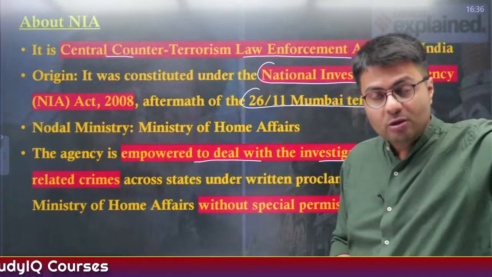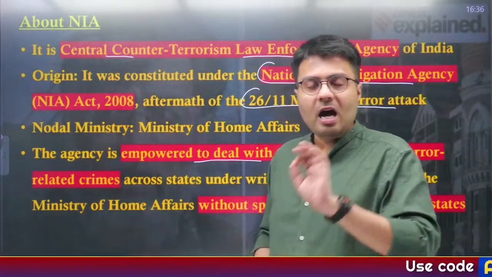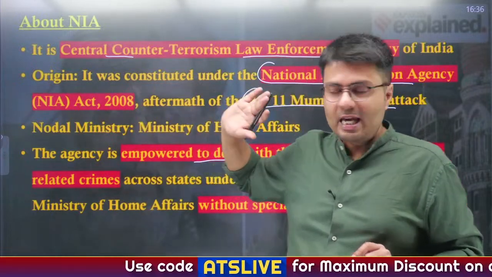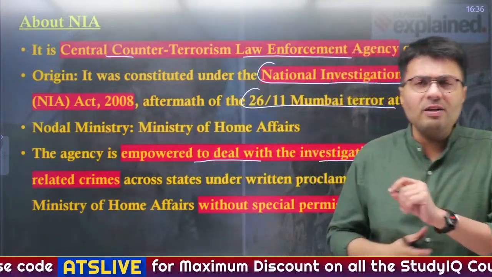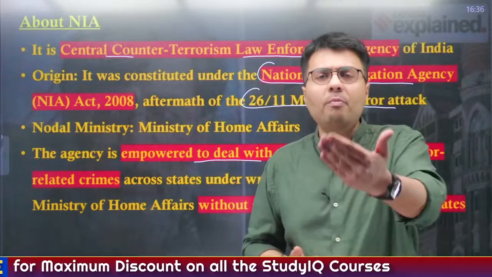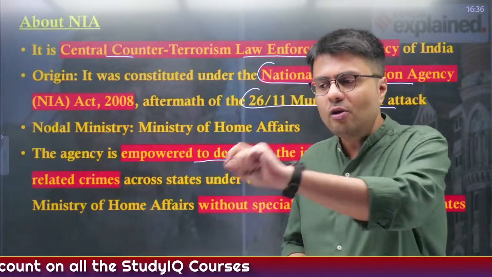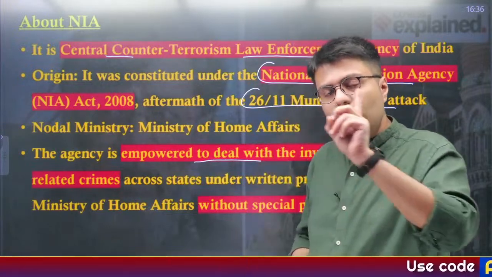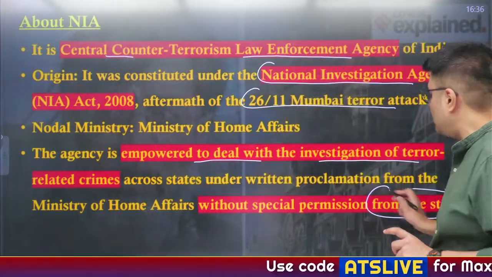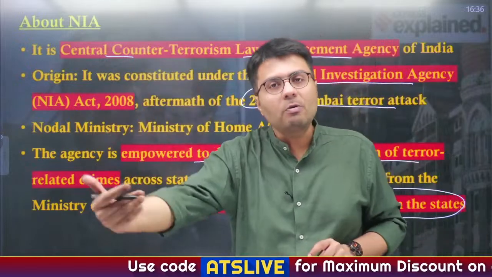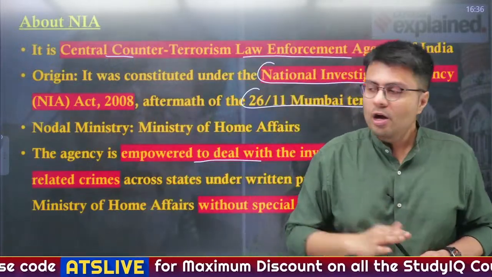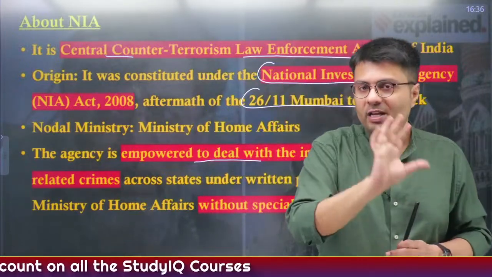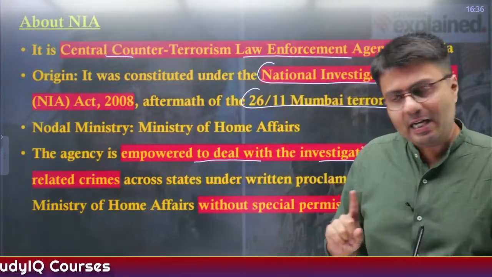Now, this agency is empowered to deal with the investigation of a terror-related crime wherever it happens in India or even outside these days, and this can be done after the written permission of the Ministry of Home Affairs, which is the nodal agency of this NIA. Similarly, other investigating agencies like CBI need permission of a particular state government in order to investigate any cases in their jurisdiction. But with NIA, they do not need the permission from the state governments if they have to conduct investigation in a particular state relating to terrorist activities, right? So, in terms of power, NIA is much more powerful as compared to other investigating agencies like CBI, right?